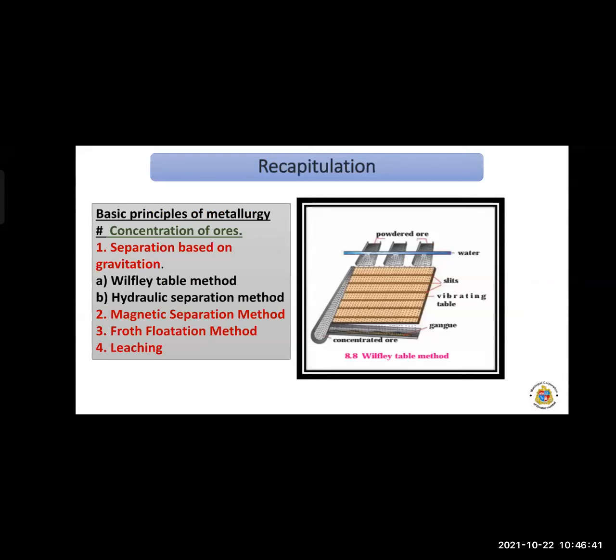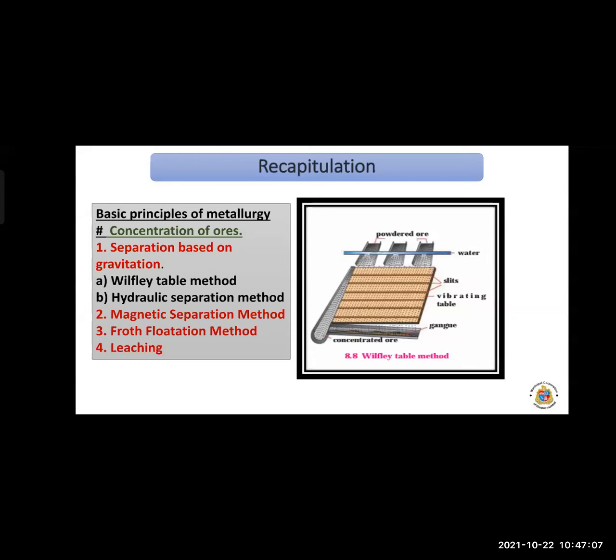First is the basic principles of metallurgy. Which are the stages of the basic principles of metallurgy? The first stage is the concentration of ore. What is the concentration of ore? It means removing or purifying the ore, or separating the gangue particles from the ore.